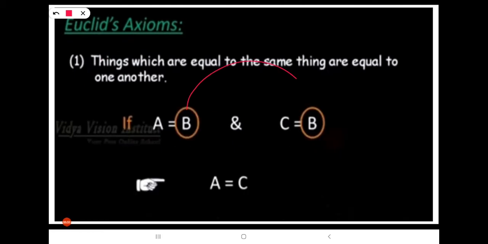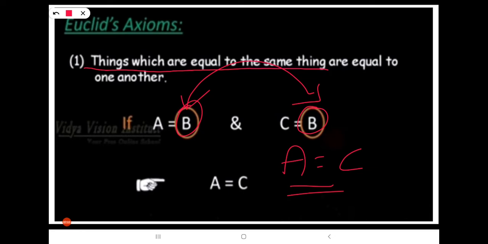Here both right-hand sides are B, so from that we get A equals C by this property. A and C are equal to the same thing B, so A is also equal to C. I hope you understand.